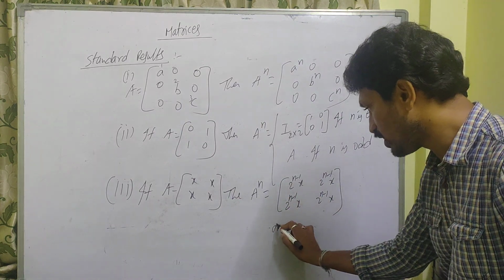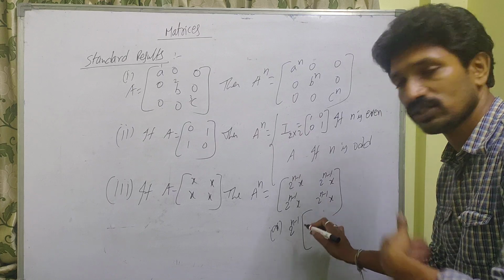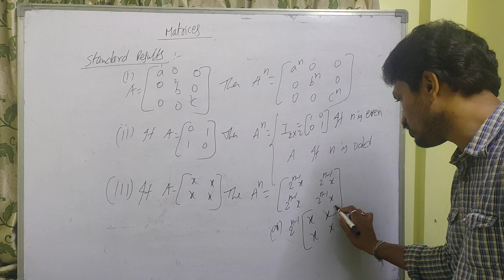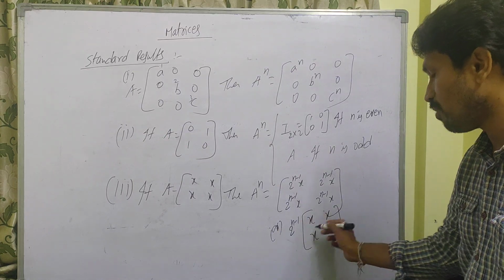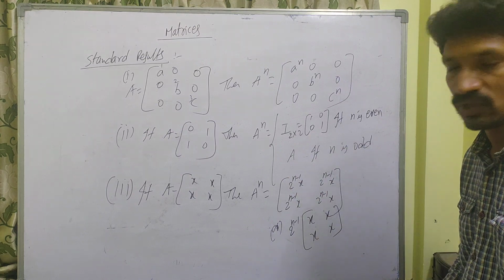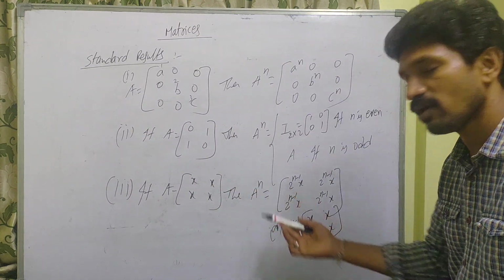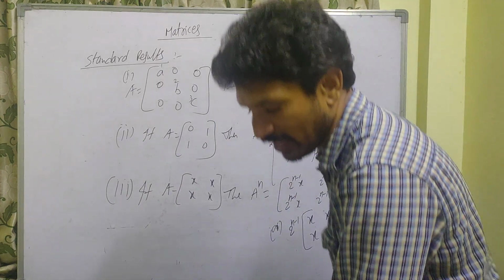Otherwise, you can write in other words, 2 power n minus 1 is a common factor for all of these, so take it outside, with x only. Clear? That means 2 power n minus 1 into A only. Instead of x, they may give any number. Instead of n, they may give any number. Just observe this formula. Okay. Next one.